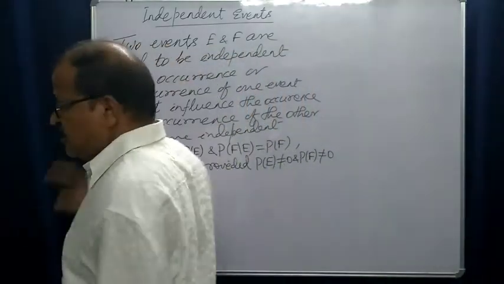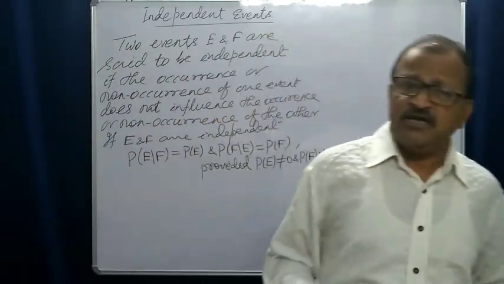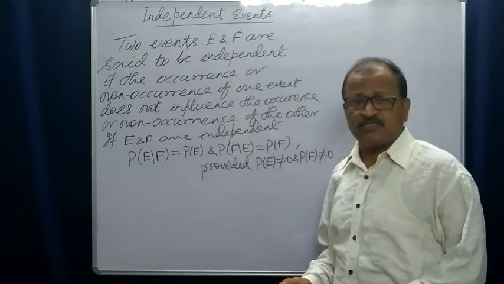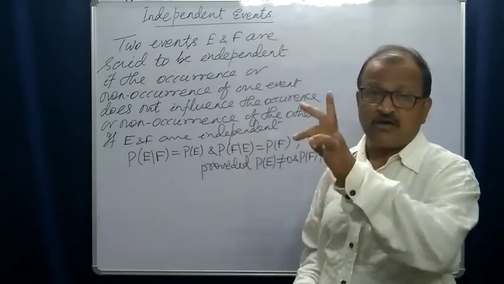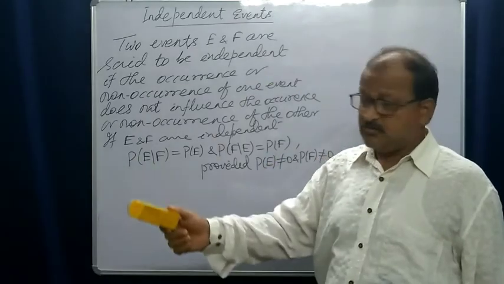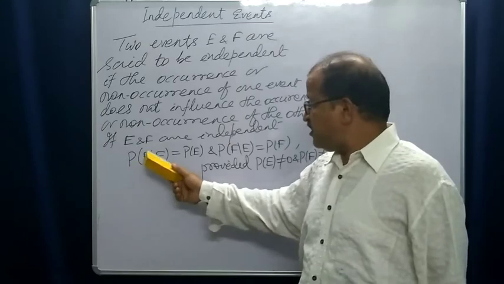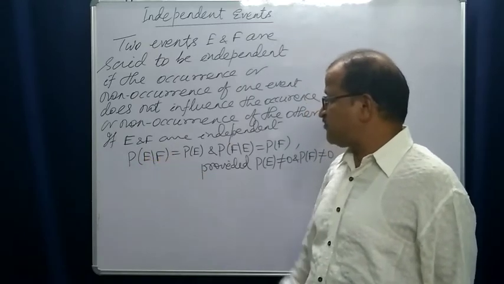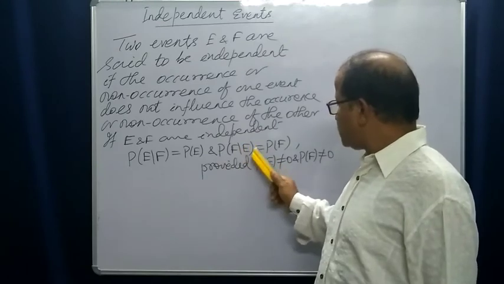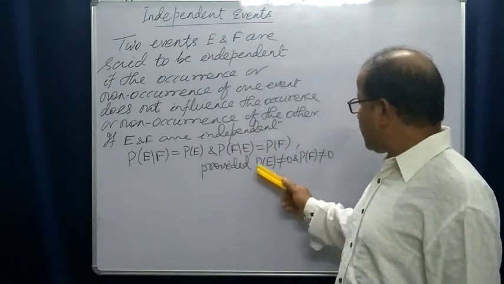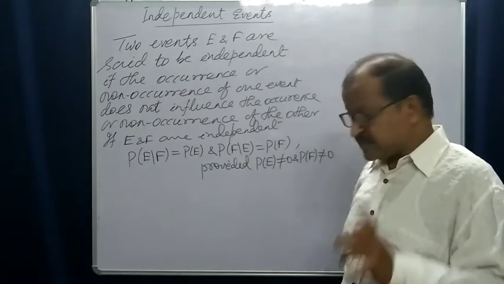This is the concept that two events will be independent if the occurrence or non-occurrence of one event does not depend upon the occurrence or non-occurrence of the other. Mathematically, we can say probability of E condition F is equal to probability of E and probability of F condition E is equal to probability of F, provided probability of E and probability of F are not 0.